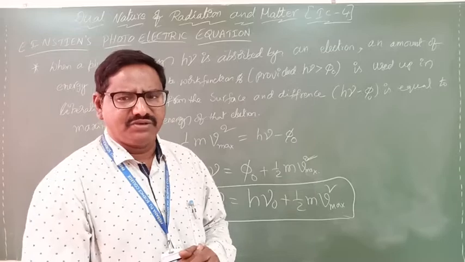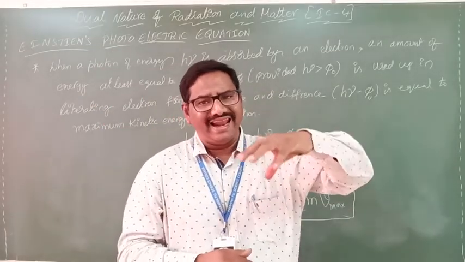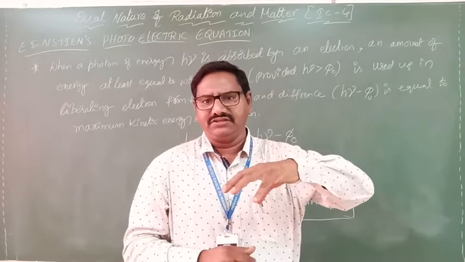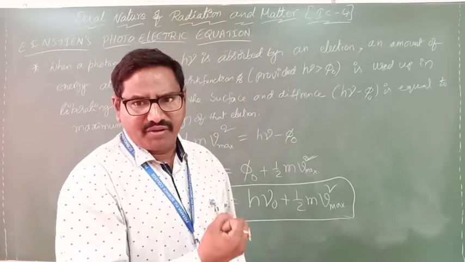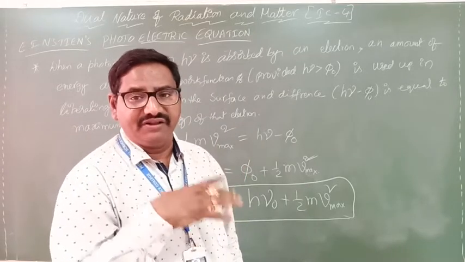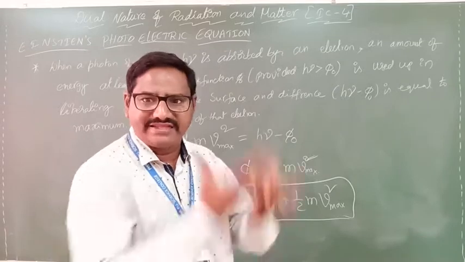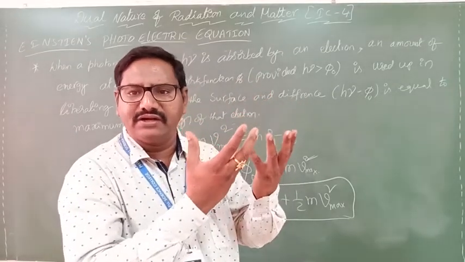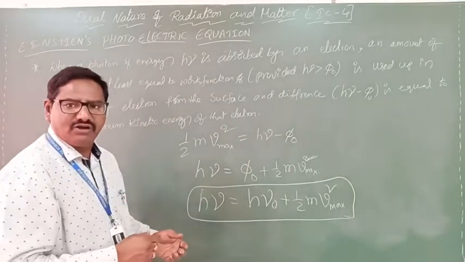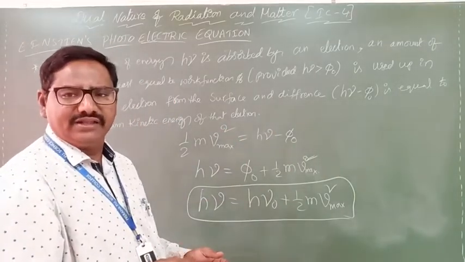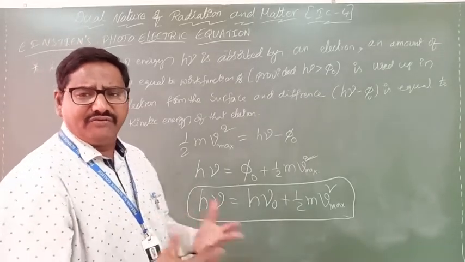Clear? Very simple. With frequency nu, if light is incident onto the metal surface, then the electrons receive the minimum energy. After that they are in an excited state. Then the electrons are ejected from the metal surface. These electrons are called photoelectrons, and this phenomenon is called the photoelectric effect. We already learned about that.